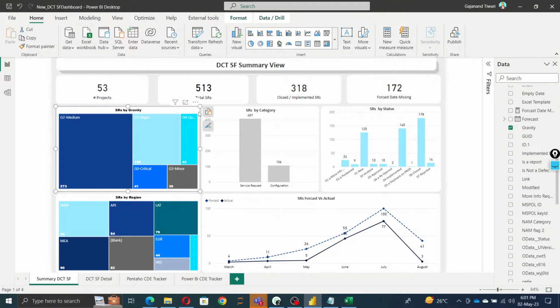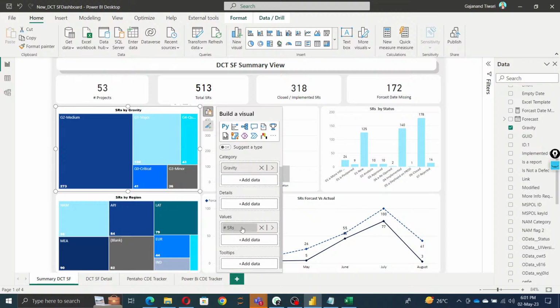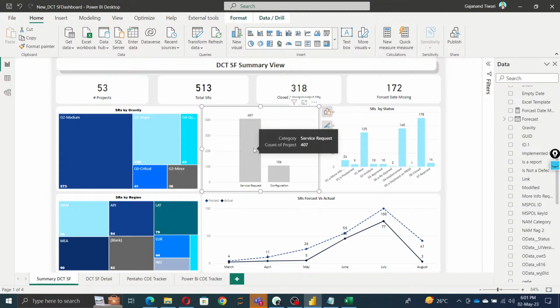Next we have the heat map. The heat map is nothing, we only pass the category and values here, that's it. How many SRs we have, count of SRs, count of unique SRs means distinct, and severity, that's it. It will give it like this level. Then we have the reason, so we go here, see this one, we have the reason column, and next we have SRs, count of SRs. Again same here too, request type or configuration, like suppose we have to configure everything, data changes, maybe some modification received, then we can do it this way.